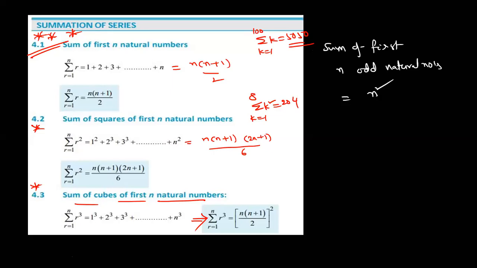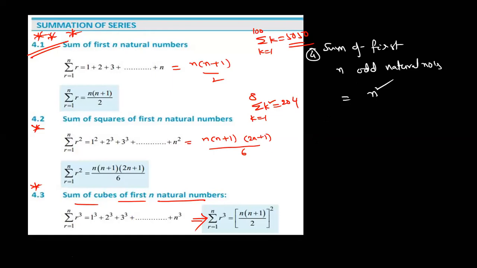This is 4. Yeah, Pravarsa, appreciated. Good, really appreciated. Sum of the first n odd natural numbers.